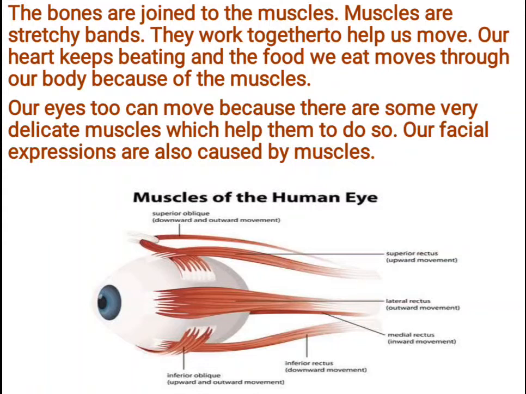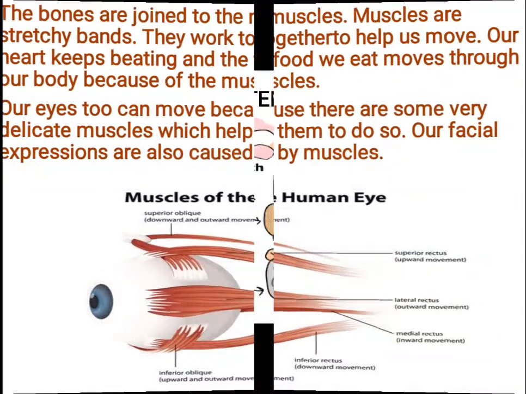Our heart keeps beating and the food we eat moves through our body because of the muscles. So we know that our heart is continuously beating. Yes, if it stops beating, we will die. So our heart keeps beating because of the muscles, and our food goes inside our body because of the muscles only. Our eyes too can move because there are some very delicate muscles which help them to do so. Our facial expressions, like when we laugh and smile, are also caused by muscles.